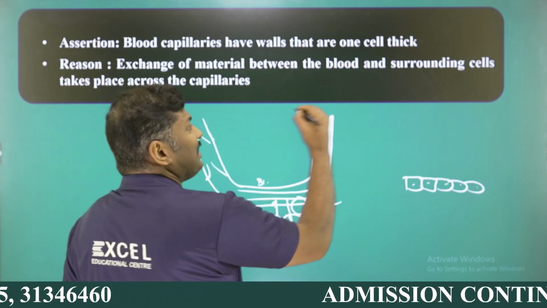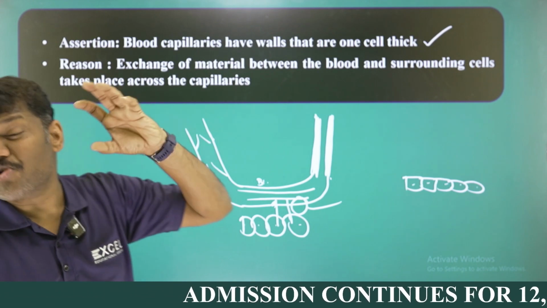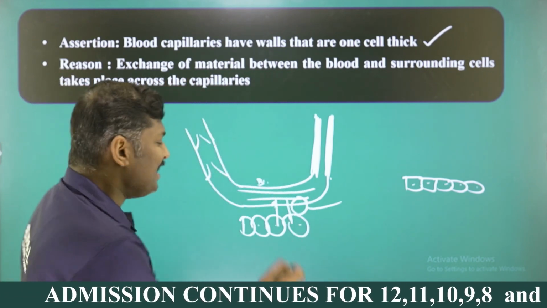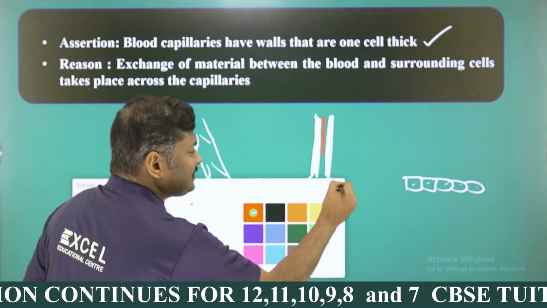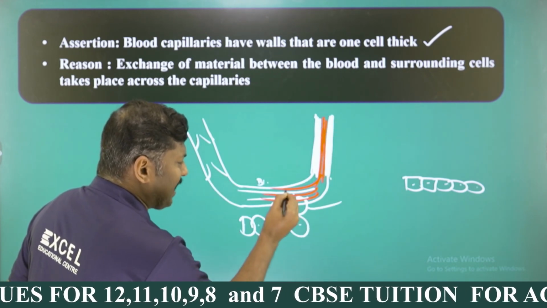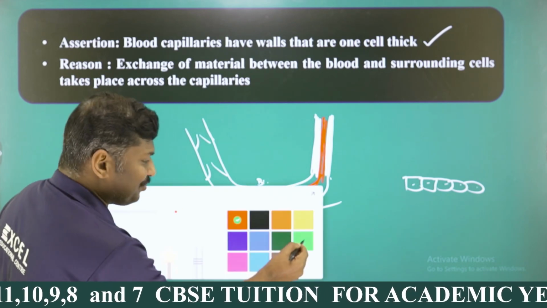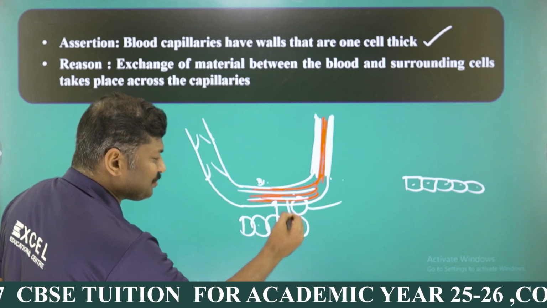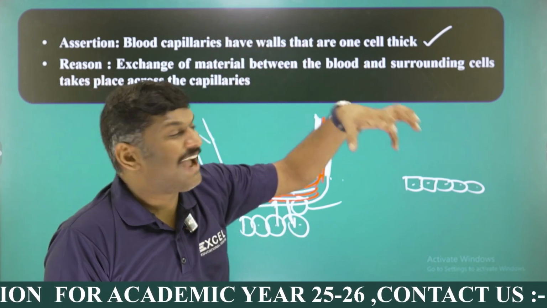And here the question: blood capillaries have walls that are one cell thick. The assertion is a correct statement. And what is the reason for that? Exchange of material between the blood and surrounding cells. This is the blood, and blood is flowing through this area, containing all the nutrients. When the material passes through this, what will happen? Exchange of material between the blood and the surrounding cells.